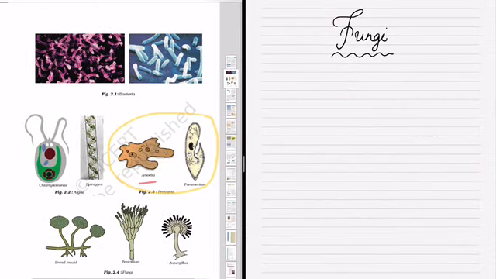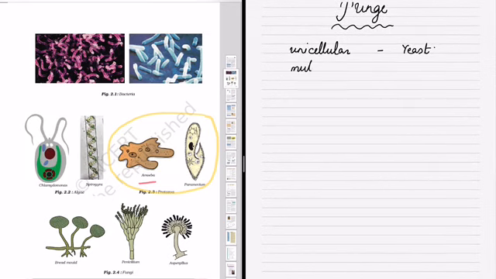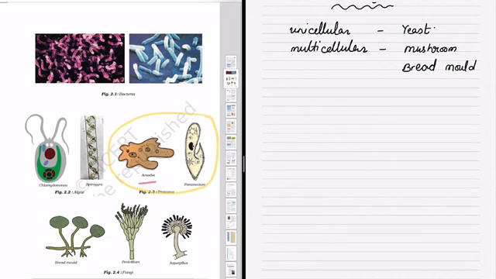The next microorganisms is the fungi. Singular is fungus. When we leave the bread for some days, you can see that some mold-like structure or some powdery structure develops on it. These are the fungus. Fungus can be unicellular. Example is yeast, and multicellular like mushroom, you all know. Then there is bread mold that grows in the bread. Some yeast may be unicellular and some yeast may be multicellular also.